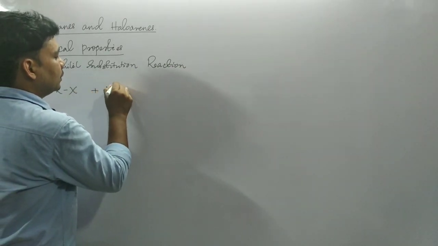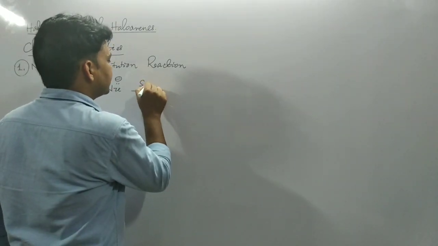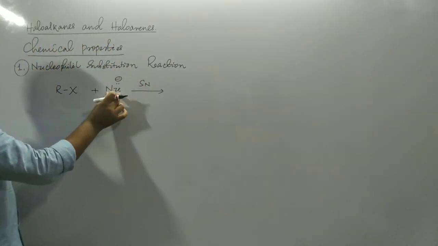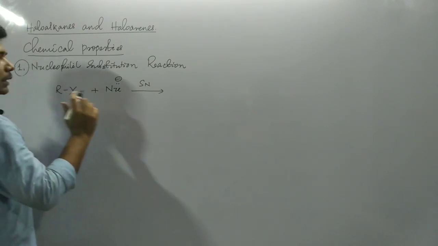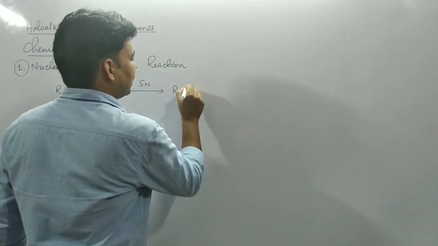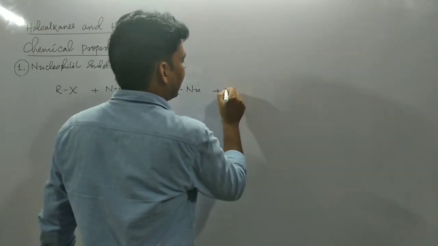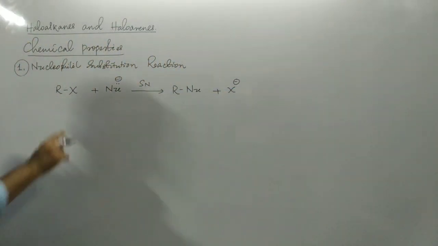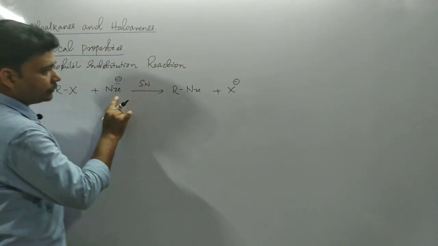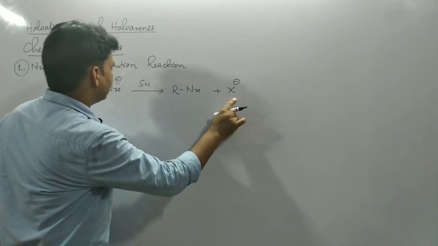We are talking about the chemical properties of alkyl halide molecules. With a nucleophile, they undergo nucleophilic substitution reaction. This nucleophile will substitute this halogen. This is the leaving group here. As a result of this chemical reaction, you will get the nucleophilic substituted product and the halide ion, that will be the leaving group. This is your substrate molecule, this is the nucleophile, this is the nucleophilic substituted product, and this is the leaving group.